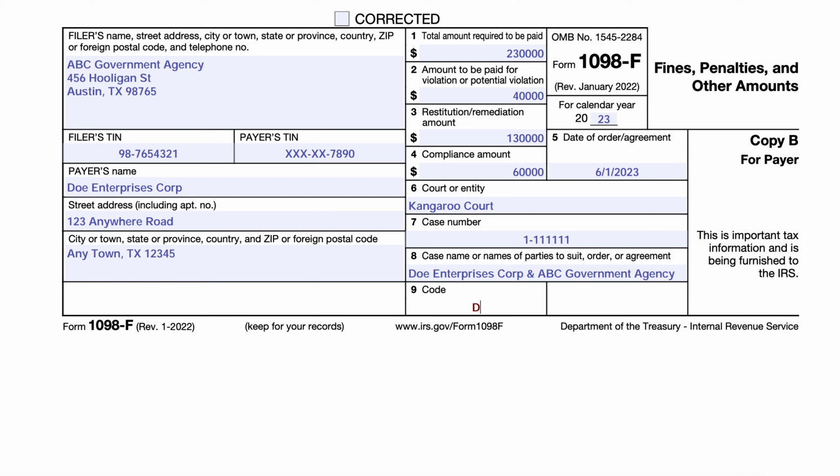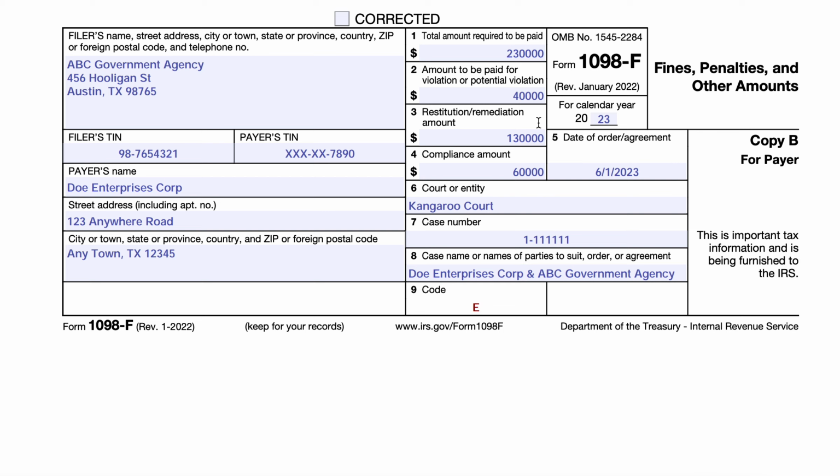We entered code D, which means that part of the agreement requires Doe Enterprises to provide services or to provide property. So there's nothing different about reporting this. D just reflects that. And then code E indicates that one of these amounts was not specified, it wasn't identified at the time of this tax filing. And it'll actually indicate payment amount not identified. And then you might see one or more of these fields, boxes 1 through 4, entered as a blank.